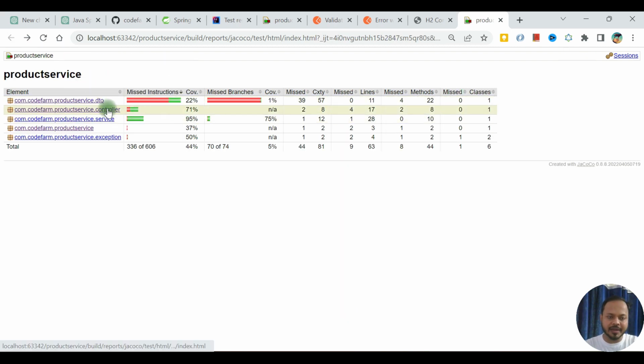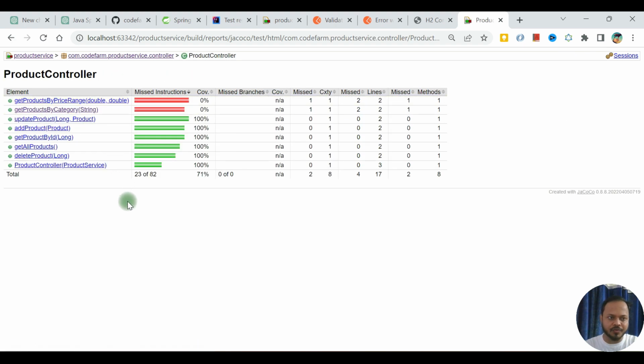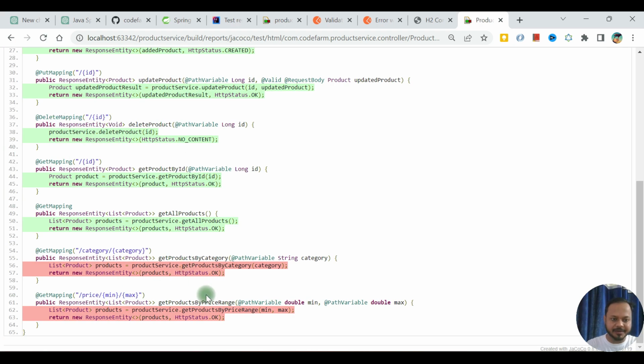DTO controller had 71%. Let's see where we can improve. Get product by price range and get products by category. For these two methods there are no test cases in our unit test or integration. They are not covered by that.